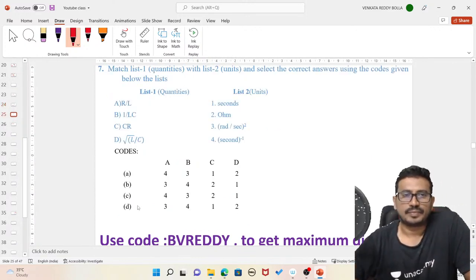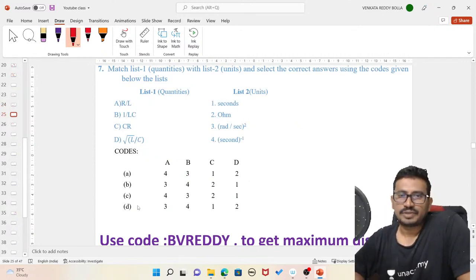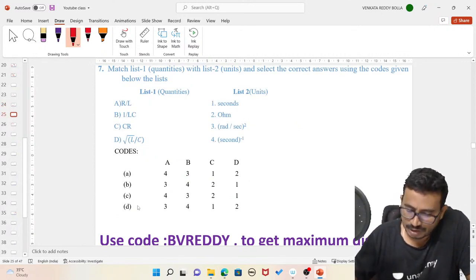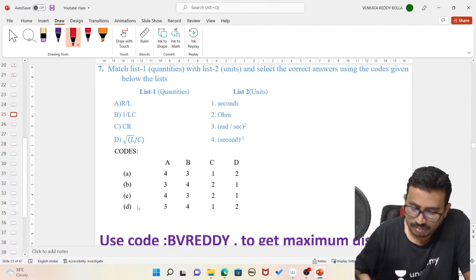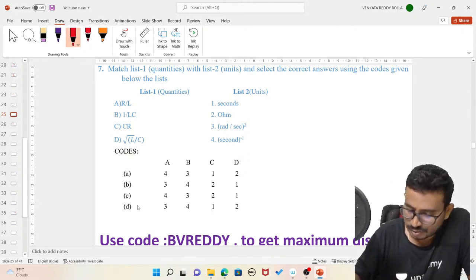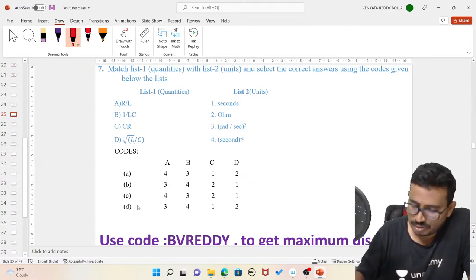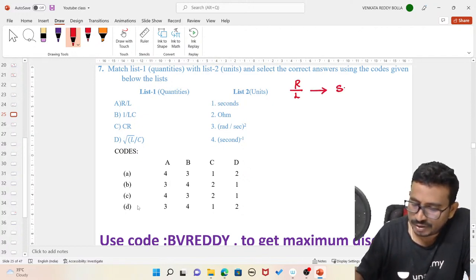Next. Match list 1 with list 2. I think we already saw this type of problem just now. We know L by R is in seconds, so R by L has units of second inverse.